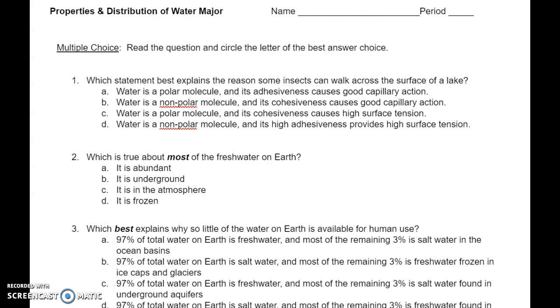Number 2. Which is true about most of the fresh water on Earth? A. It is abundant. B. It is underground. C. It is in the atmosphere. Or D. It is frozen.